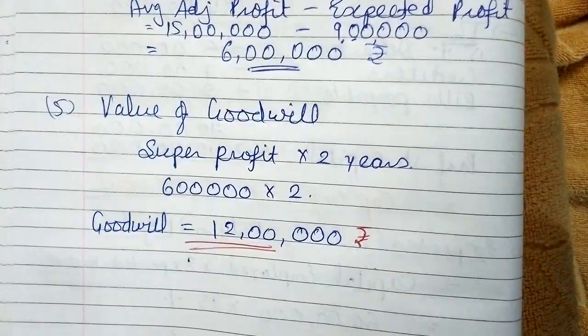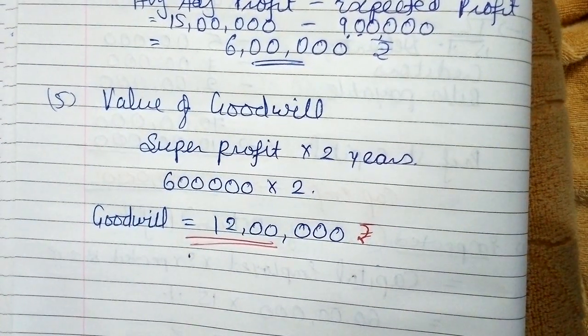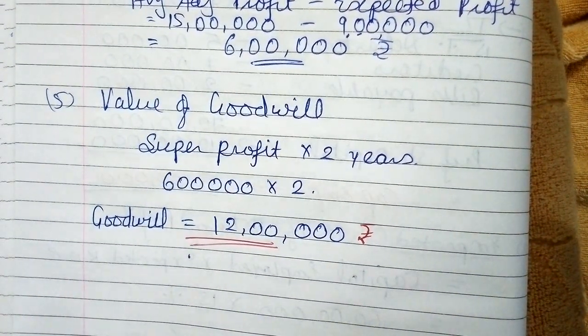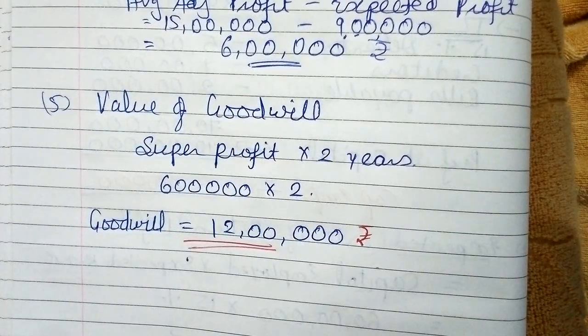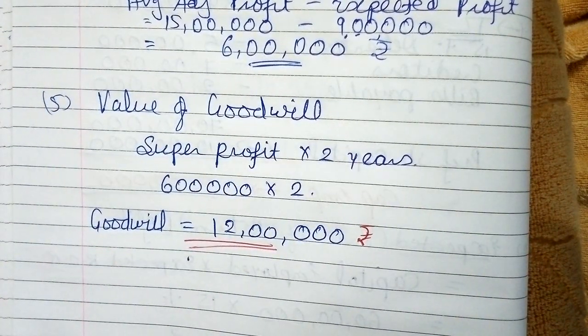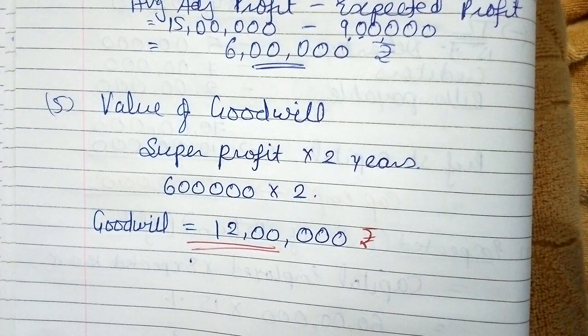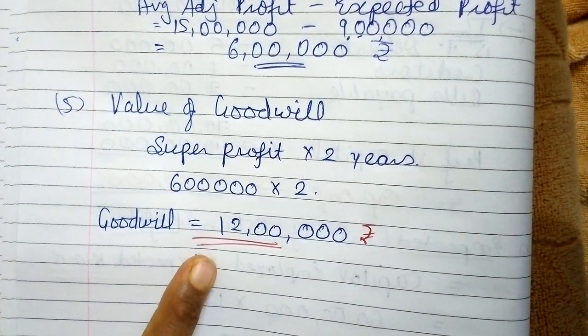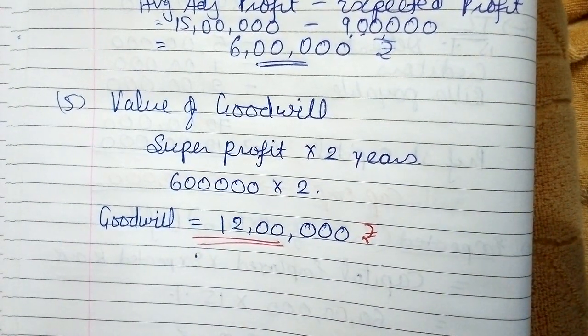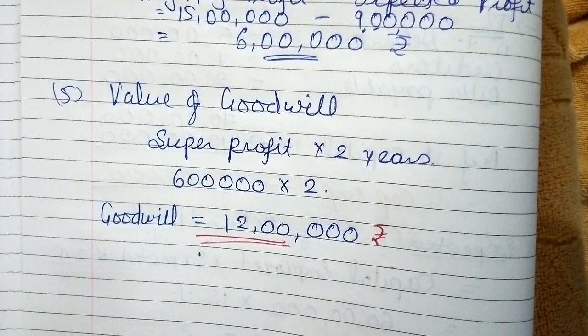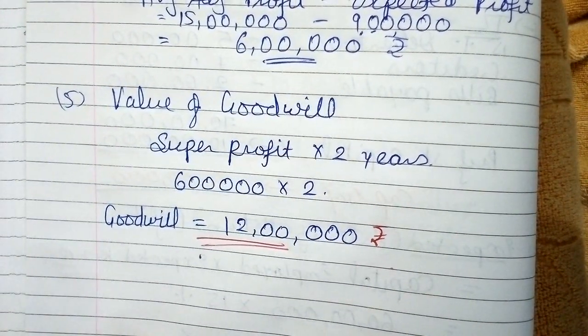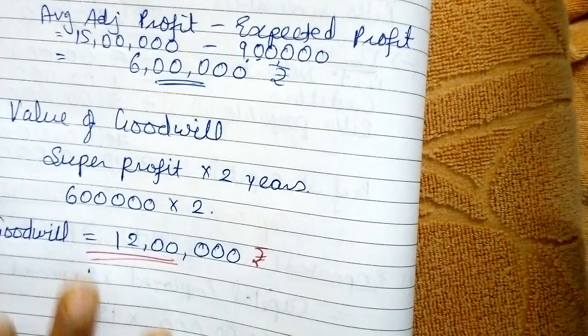If I just modify your example, and if I add adjustment number 6 in your example, that goodwill is valued at 12 lakhs, right? So we don't have to do all these things because goodwill value is directly given, but in this example it is not given. So firstly we have to find out the value of goodwill, right? So now we can calculate the value of share. So this will be the calculation for valuing goodwill.